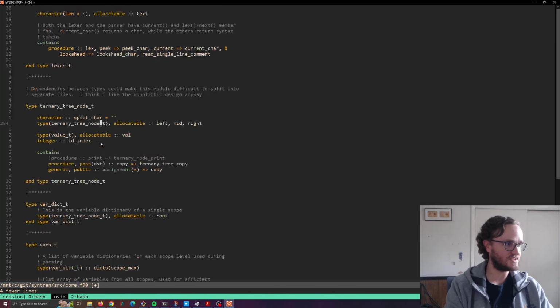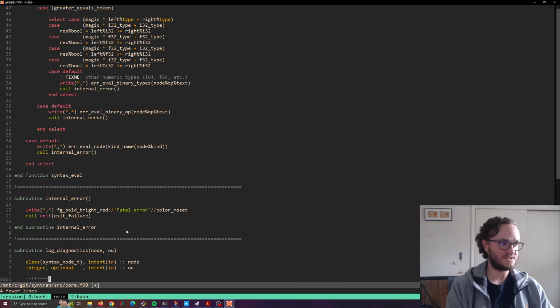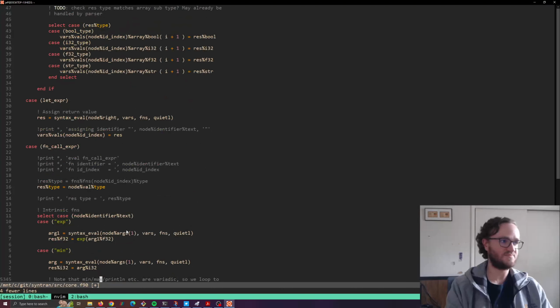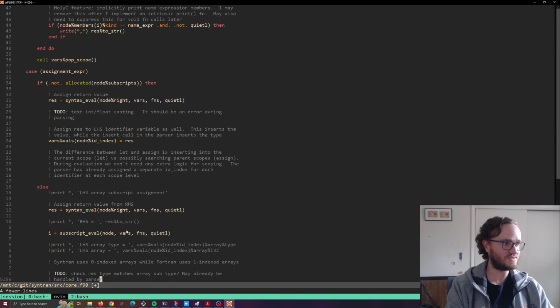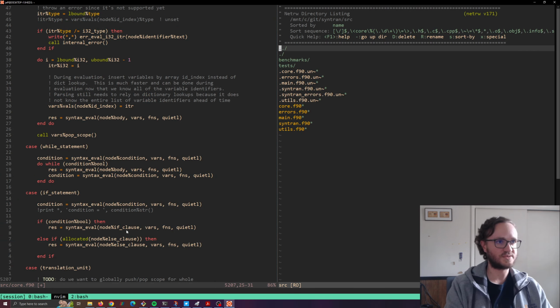Here's a quick scroll of some of it. There are a bunch of types. This is a gargantuan file. It's like 6,000 lines because Fortran makes it really difficult to split modules when everything depends on itself. So that's not what I wanted. Split vertical. There we go.